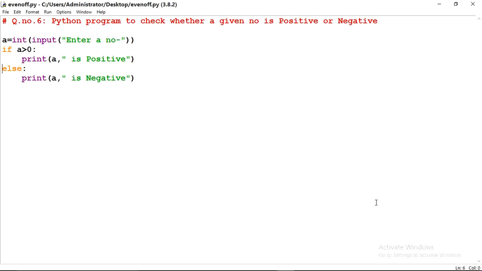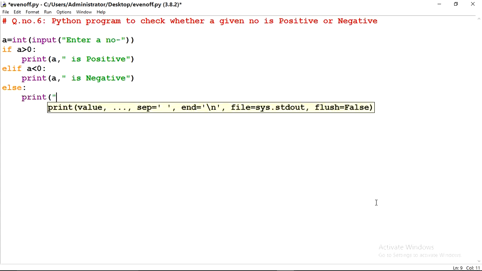So for it, one more thing I will write over here: elif. Here in the elif condition, if a is less than 0, the number is less than 0, then it will print negative. If this condition is false, then it comes to the else part. Here it will print 0.